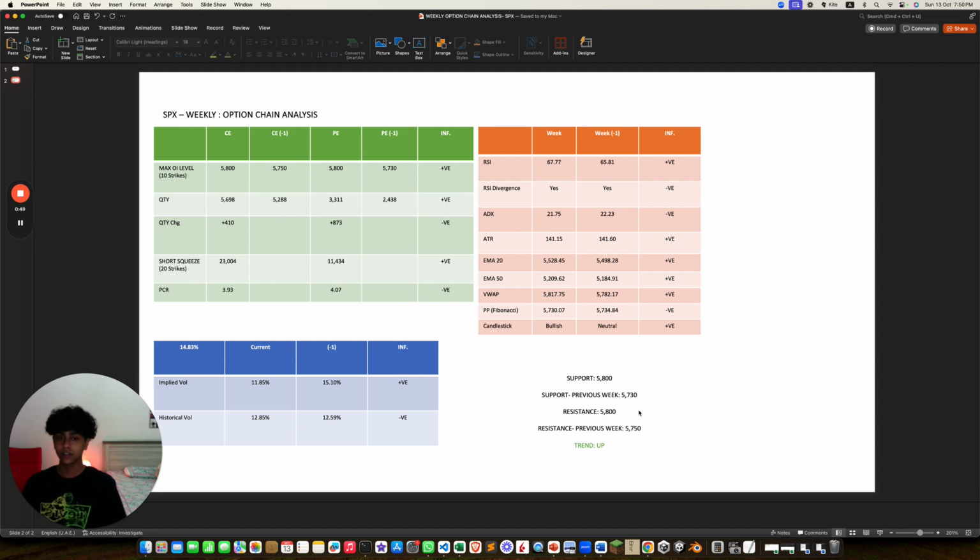VWAP is higher, that's positive. Pivot point is lower, that's negative. Candlestick is bullish, that's positive.